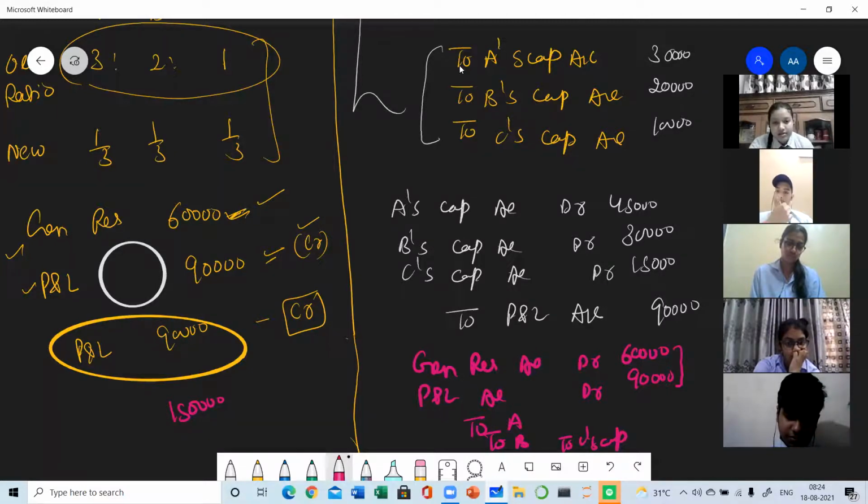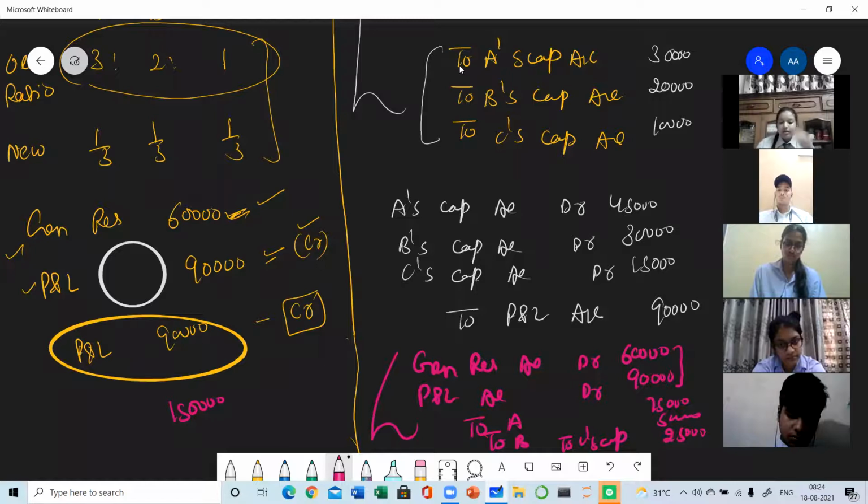150 will be distributed in 3, 2, 1. So what will be the answer? 75, 50 and 25. So if all the credit balances are given, then you need to pass the combined entry. Because the entry is the same, there is no need to pass it two times. So we will be passing like this. Clear? I hope I am clear with the topic.